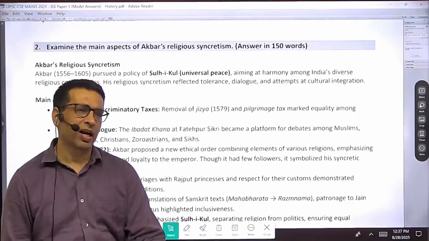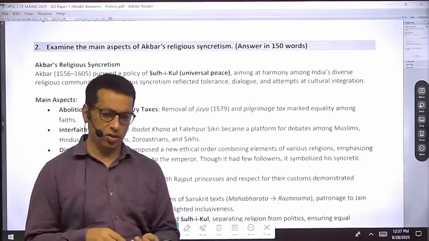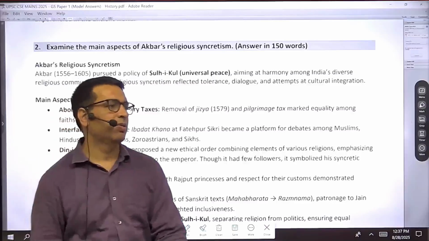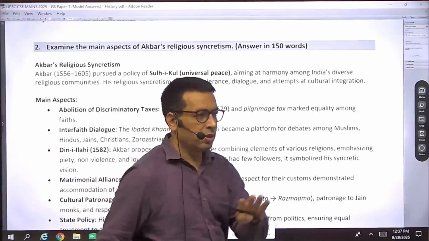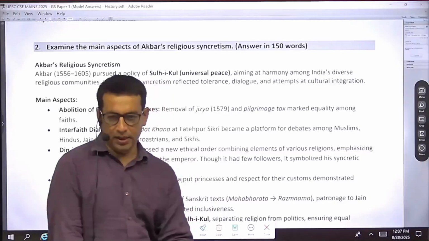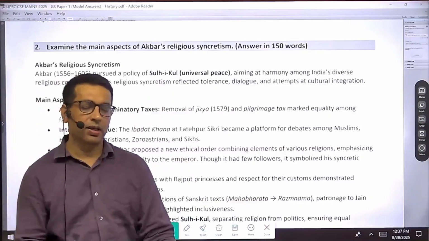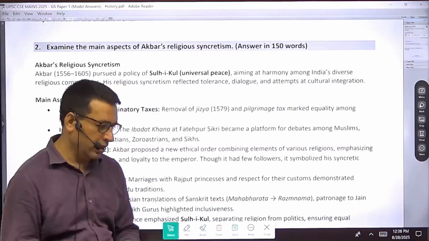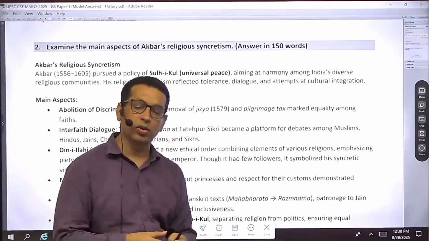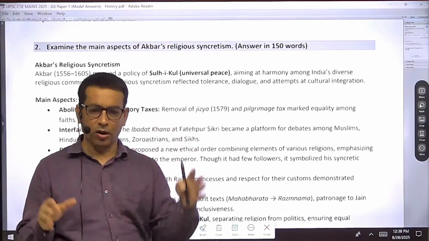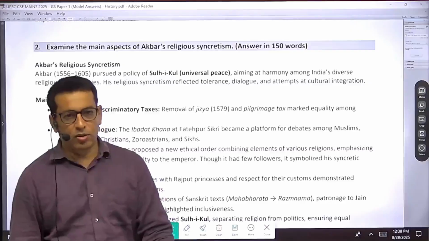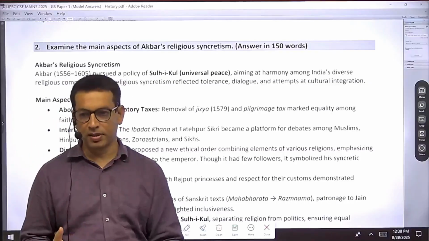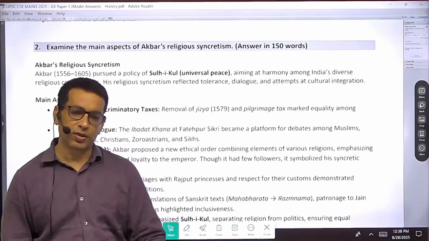We find that this was a kind of situation which was also faced by Ashoka when he came to rule. And that's why many historians have tried to make a comparison between the policy of Ashoka and Akbar. They say that like Ashoka, Akbar also came with a policy which was basically trying to establish an ethical order in society, so that the diversity, ethnic diversity and religious diversity, could be sorted out.